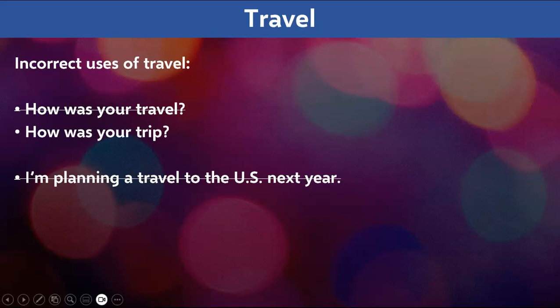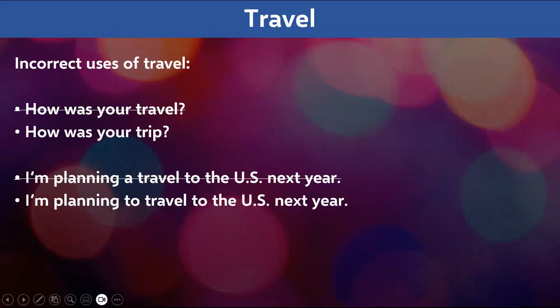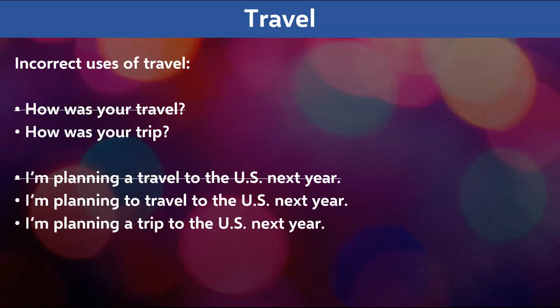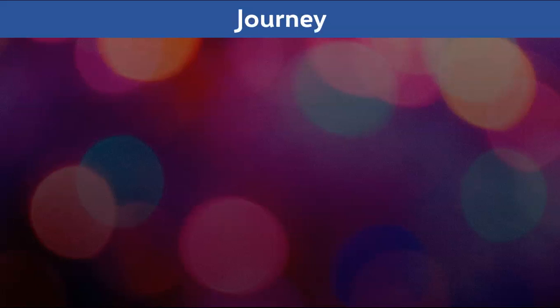I'm planning a travel to the US next year. Absolutely wrong. Correct one: I'm planning to travel to the US next year. I'm planning a trip to the US next year is also a correct one. Now let us understand the last one, which is the meaning of the word journey.